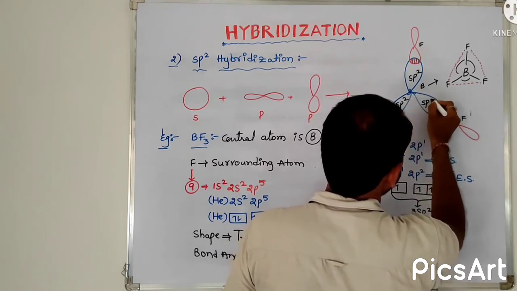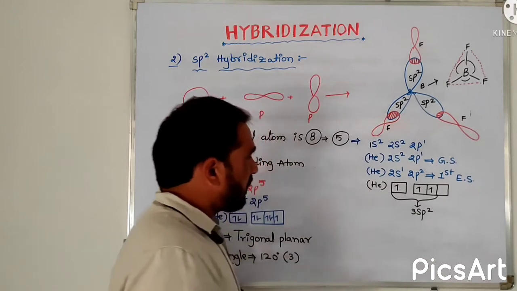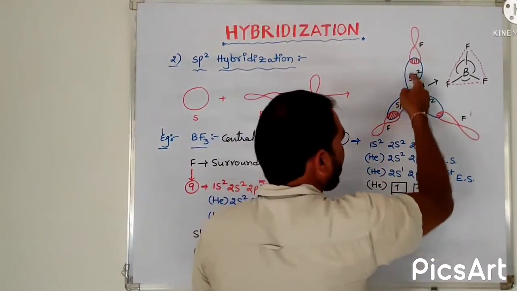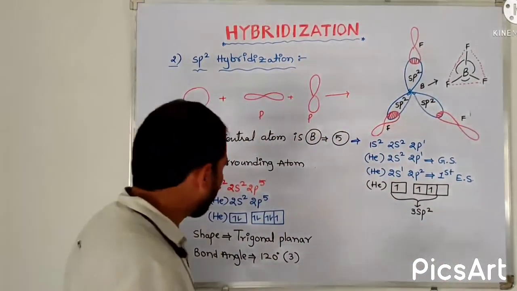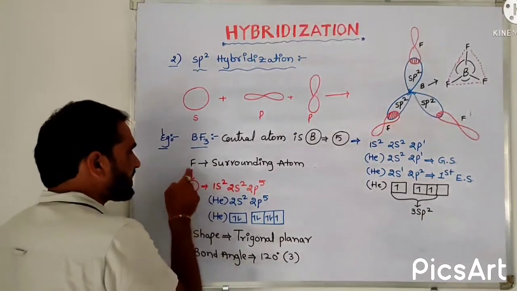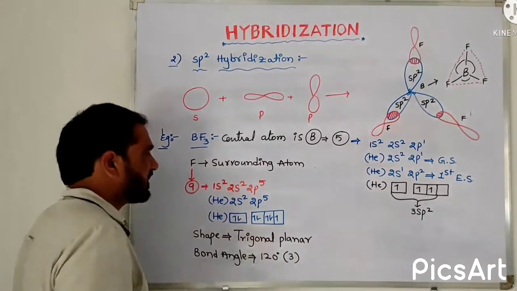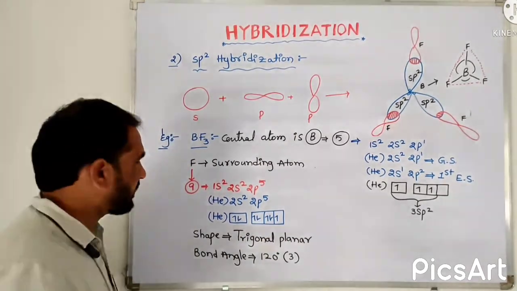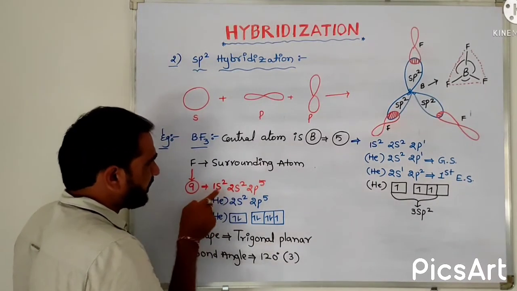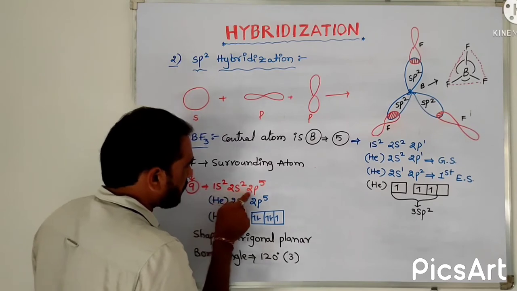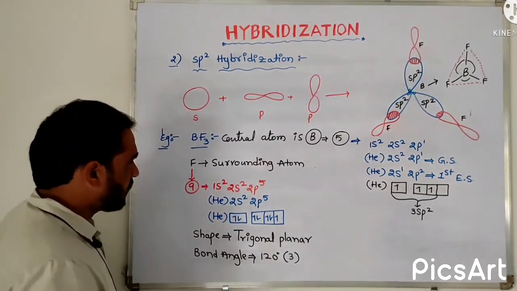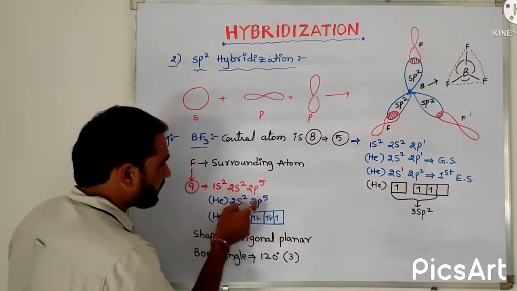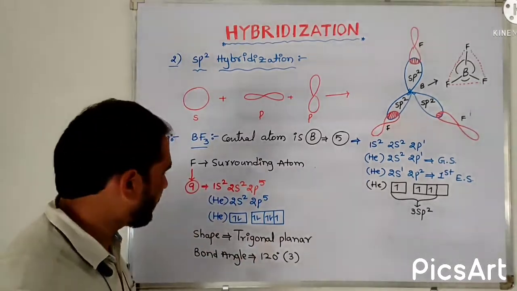Right. Then these sp2 hybrid orbitals of the central atom are arranged as trigonal planar. Then going to fluorine, which is the surrounding atom. Fluorine has 9 electrons. Filling those electrons in the orbitals gives 1s2, 2s2, 2p5, which is the complete electronic configuration. Helium 2s2, 2p5 is the compressed or simplified electronic configuration.